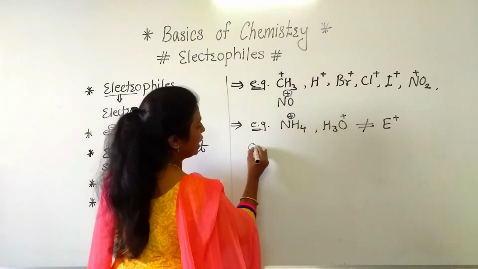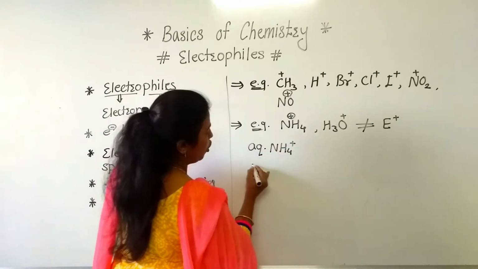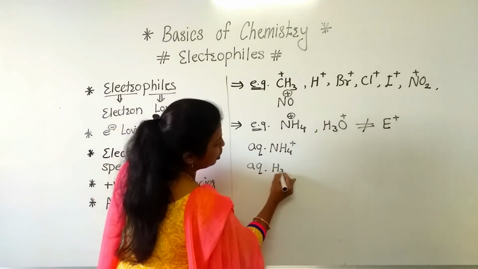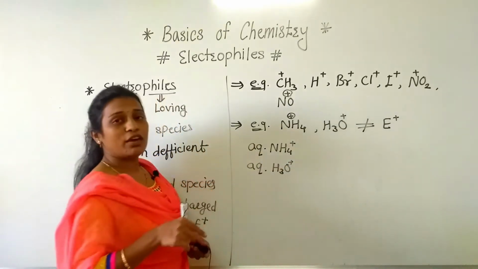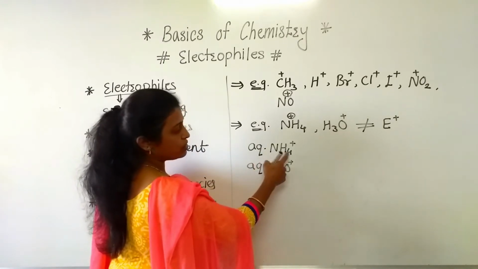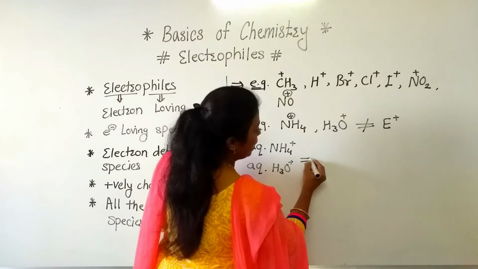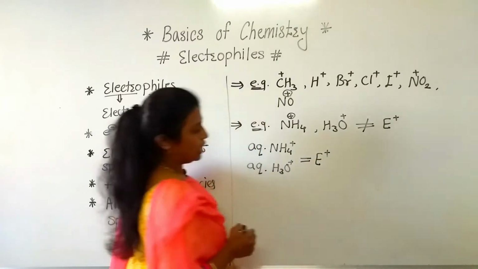But when we consider aqueous NH4 plus or aqueous H3O plus, then it behaves as an electrophile.